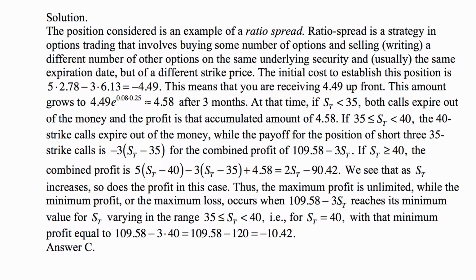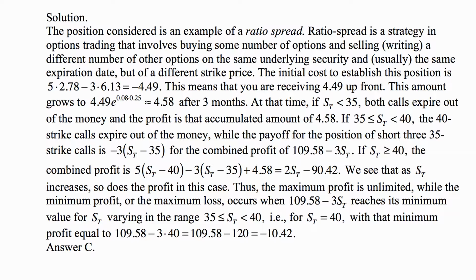While the minimum profit, or the maximum loss, occurs when this expression 109.58 minus 3 S sub t reaches its maximum value for S sub t varying in the range from 35 to 40, which happens to be the case when S sub t is 40. And with that minimum profit equal to 109.58 minus 3 times 40, that ends up negative 10.42.